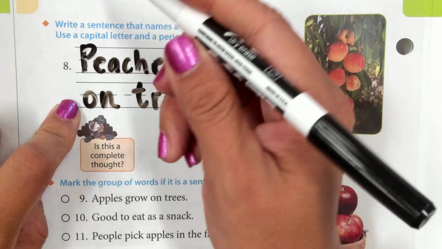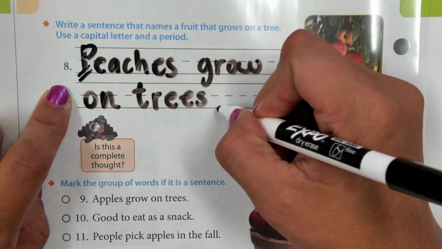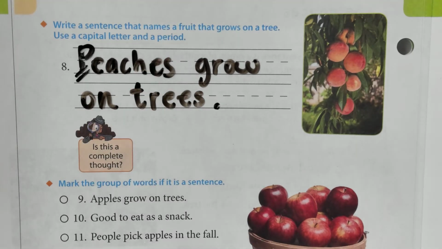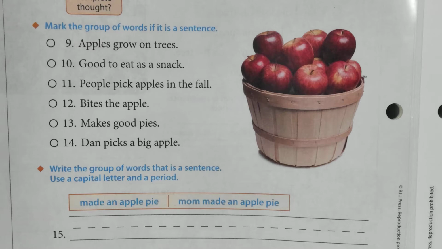and it also has to have a capital letter at the beginning, and it has to have an end punctuation. All right, so you're going to write a sentence about any fruit that you would like, and just write a sentence about it. All right, moving along.